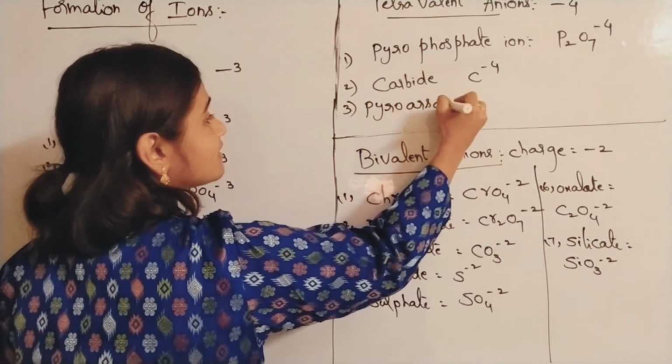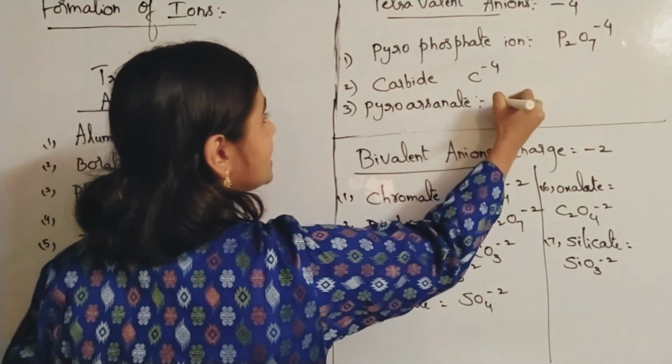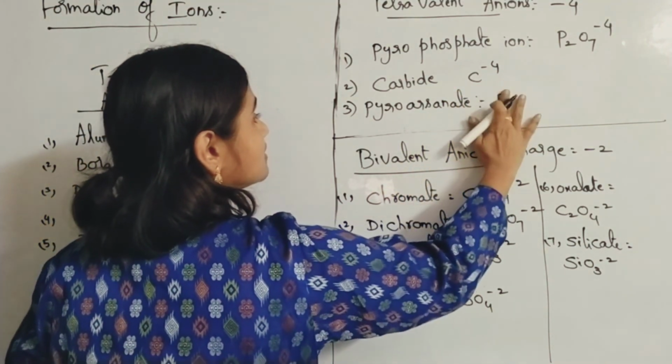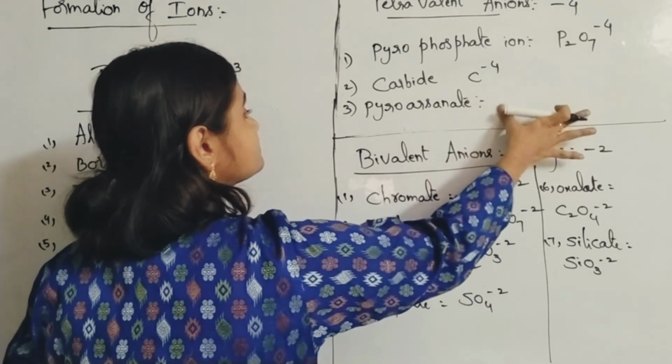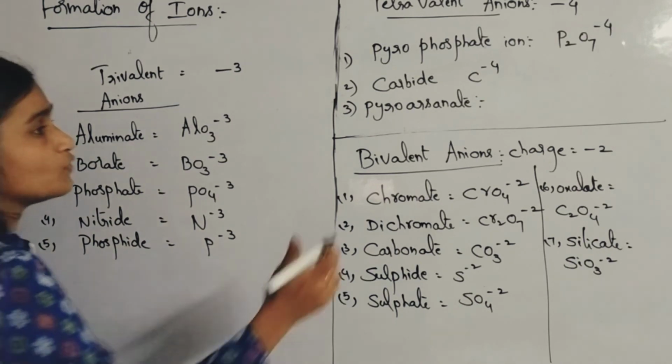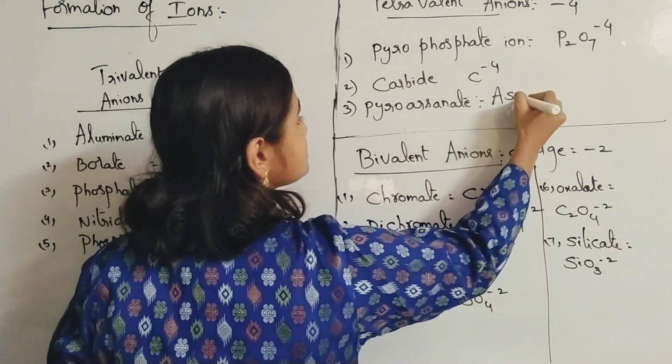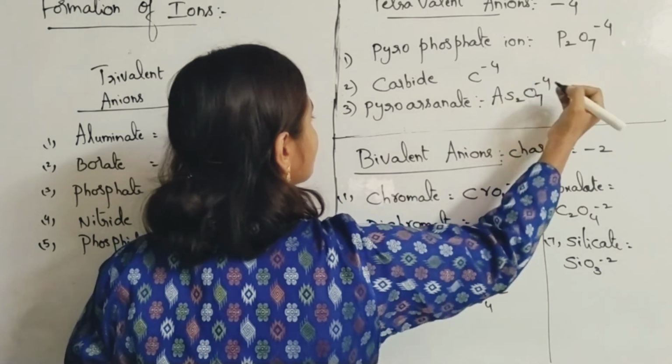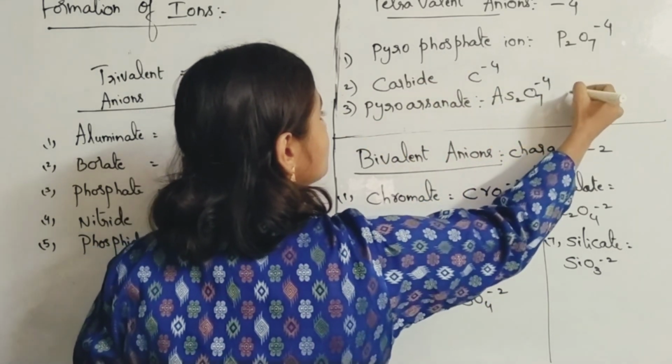Pyroarsenate. Pyroarsenate is what? Arsenic. Okay, arsenic. So As2O7 minus 4. Pyroantimonate also there.